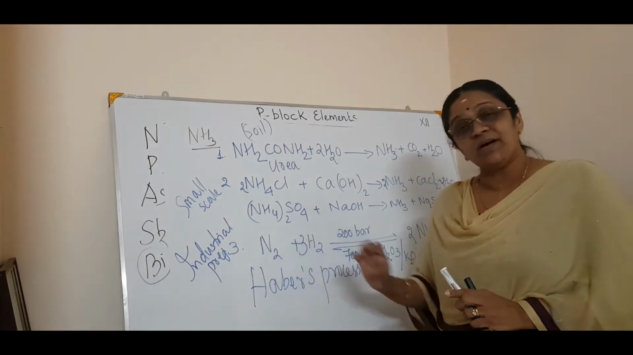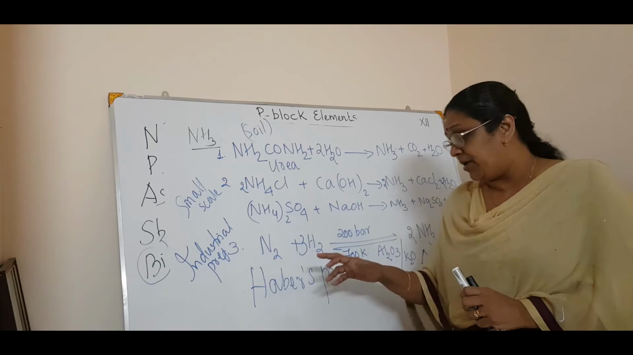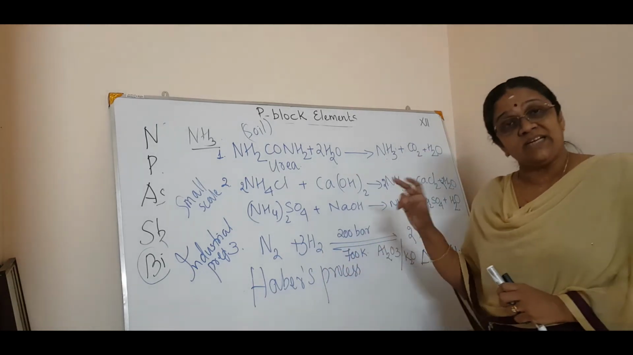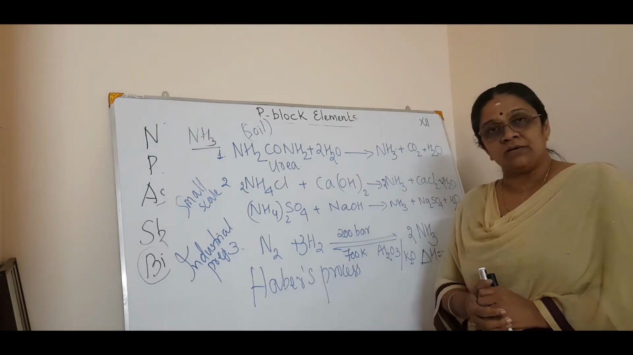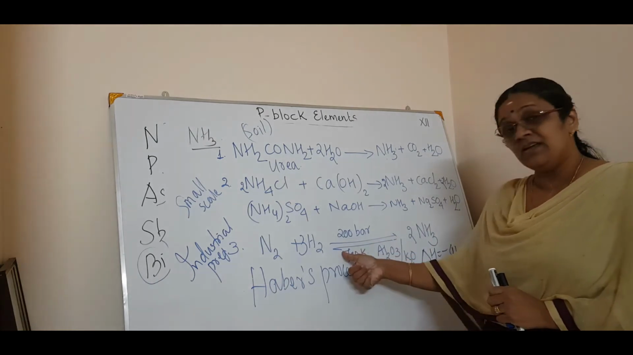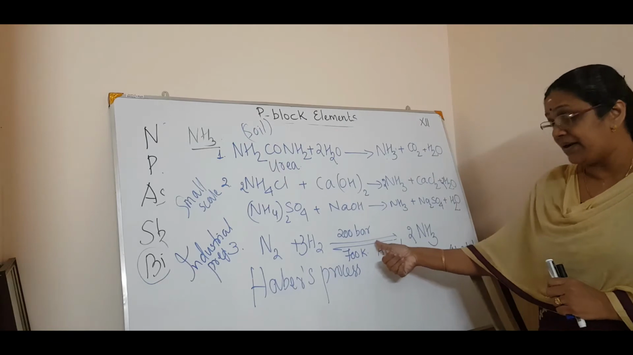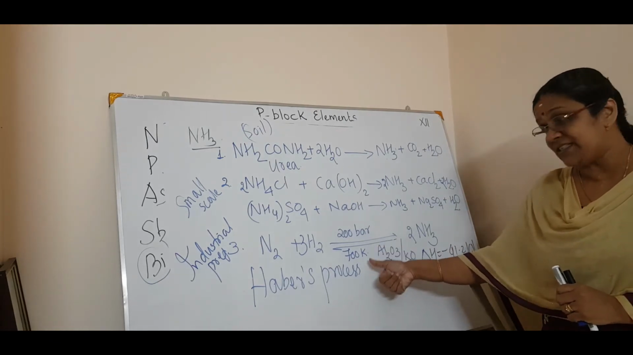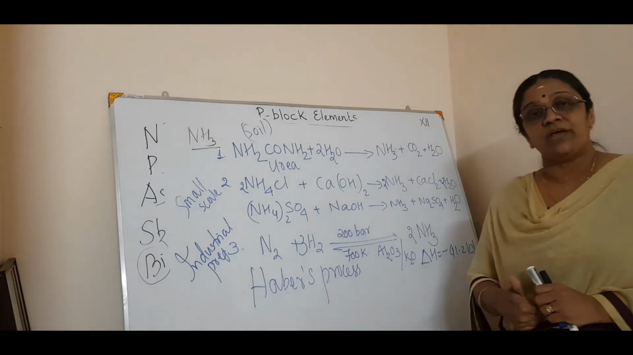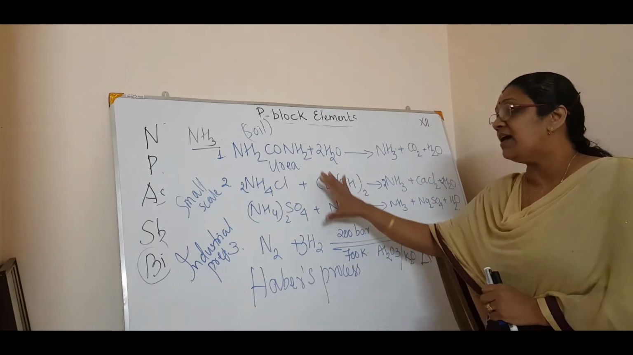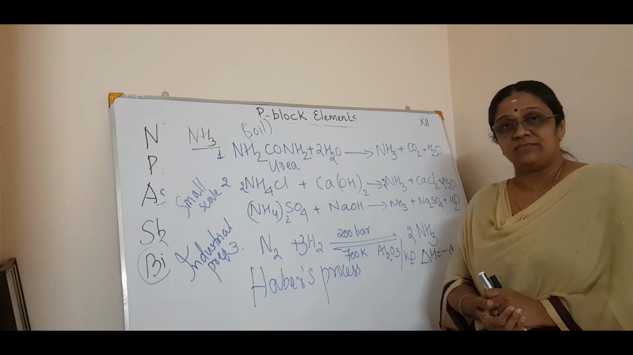So this is Haber's process. Whenever you write the Haber process, you have to mention the temperature, the pressure and the catalyst on this arrow. That is a reversible arrow. See, that's why I told you it's a reversible reaction. So according to Le-Chatelier principle, a very high pressure favors the formation of ammonia. Okay, so these three are the preparations of ammonia.